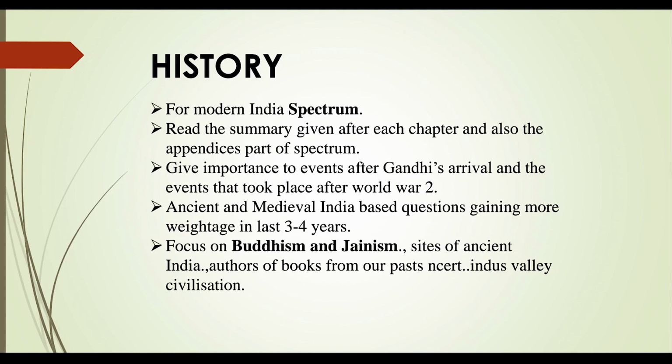Then for modern India, start with the arrival of Europeans till 1857, keep one chronology. Again from 1857 to 1947, have one chronology. If you have these 4 lists, it will be really easy to follow history.